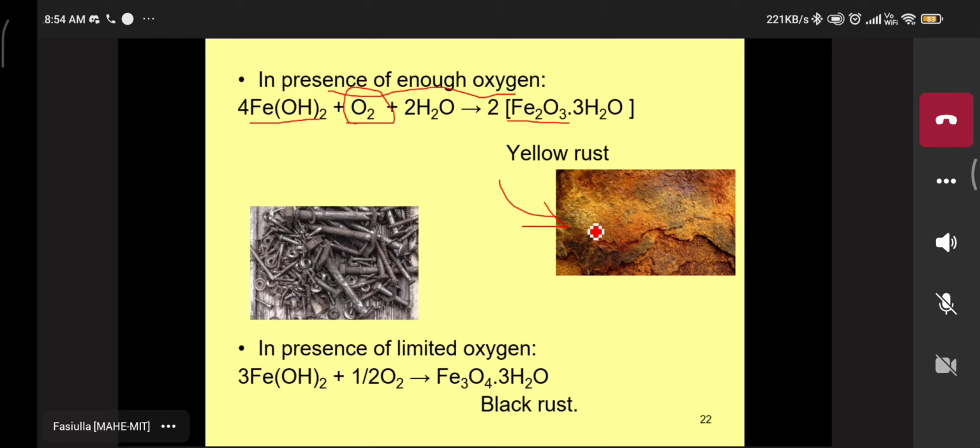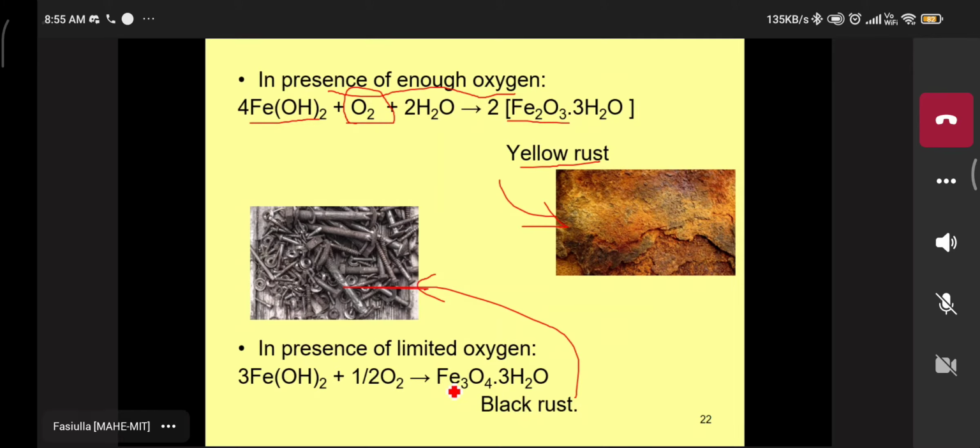The color indicates the yellowish rust formation, that is the corrosion product. Then the blackish rust, see this picture, that blackish rust formation indicates the ferric hydroxide, the ferric oxide, Fe3O4·3H2O. These are the two important reactions.